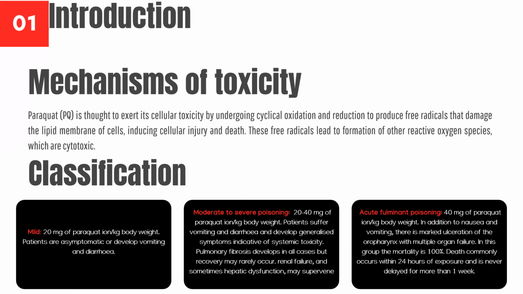Then there's acute fulminant poisoning, where there's ingestion of 40 mg or more of paraquat ion per kg body weight, where in addition to nausea and vomiting, there's marked ulceration of the oropharynx with multiple organ failure. In this group, mortality is almost always 100%. Death commonly occurs within the first 24 hours of ingestion, and it's never really delayed for more than 1 week.